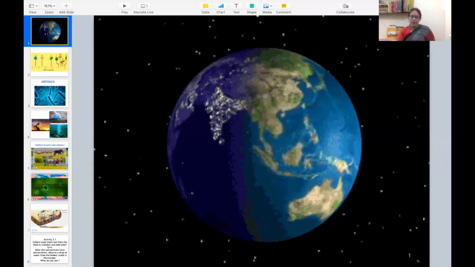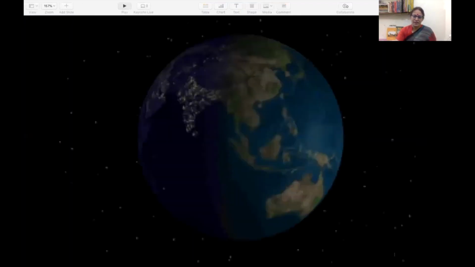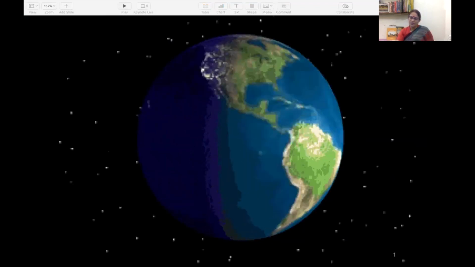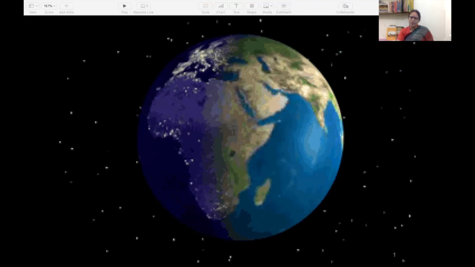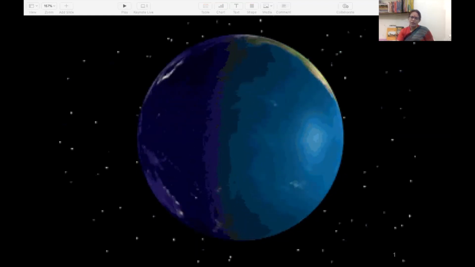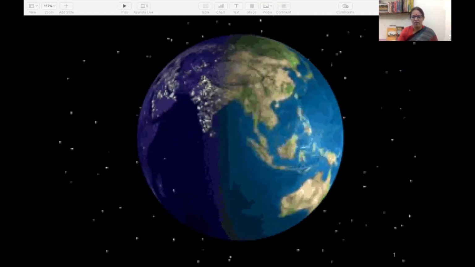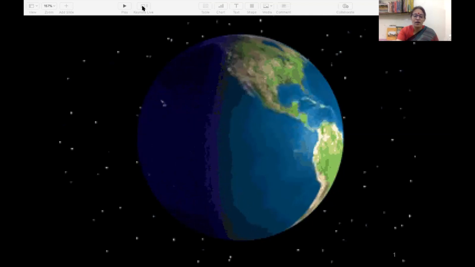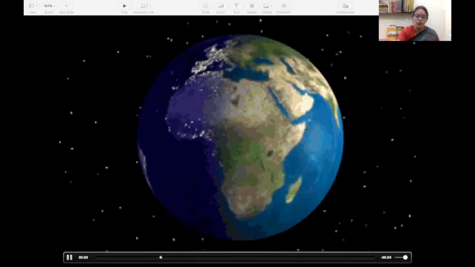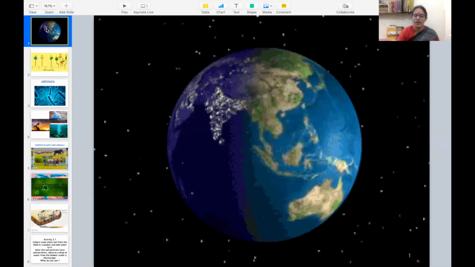Let us start our chapter with how the earth came into existence. For that, let me show you something. Let me show the slide share side by side. This is Earth. The study says that the Big Bang explosion was there, and all the planets came out of a big mass of fireball, something like that. So Earth came into existence, as we have studied in our books.